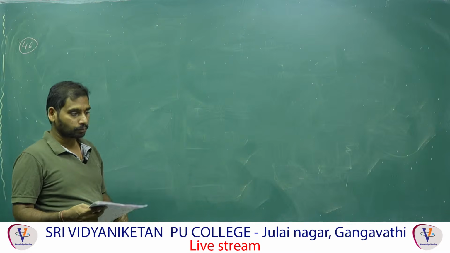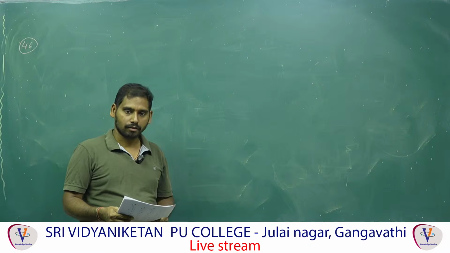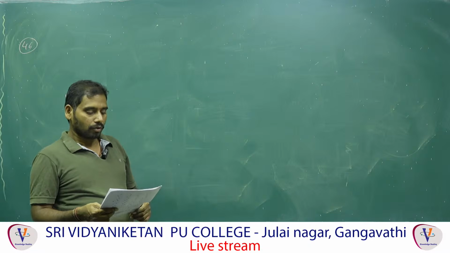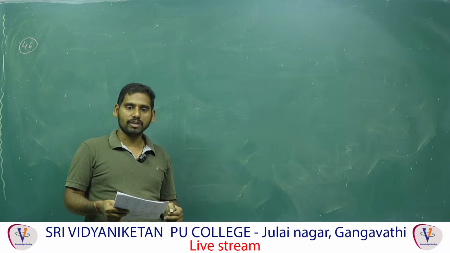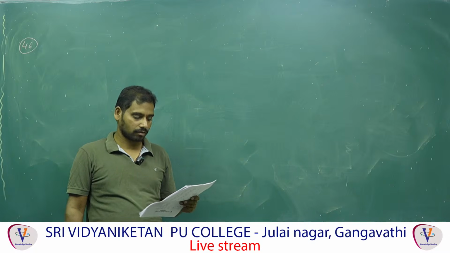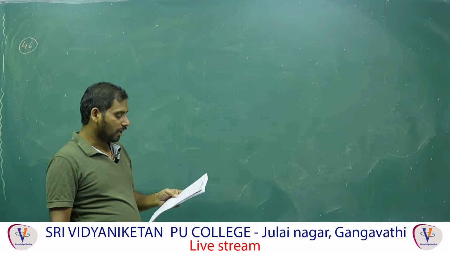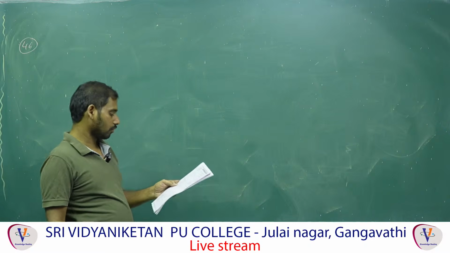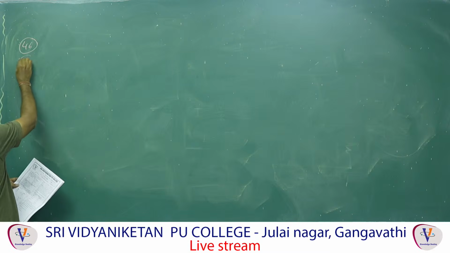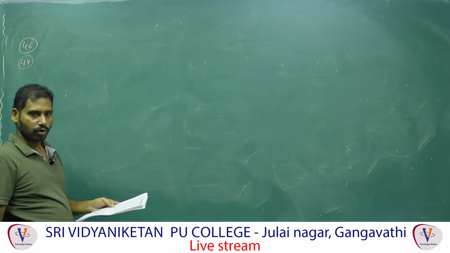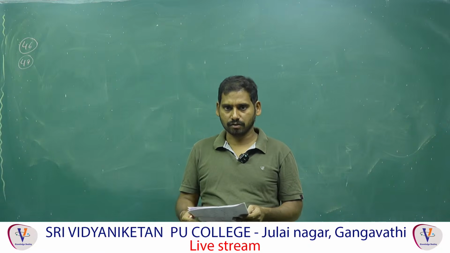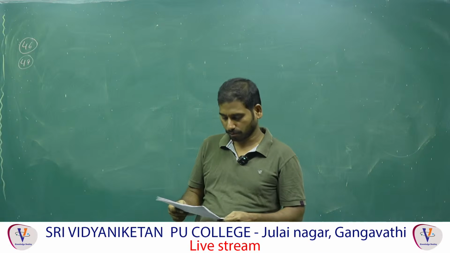That means if two atoms are combined to form two or three molecules, one atom is fixed in the molecule and the remaining atom varies. That means it is integral multiples. That law is called the law of multiple proportion. So 46 is law of multiple proportion. Compulsory: law of multiple proportion, law of reciprocal proportion, law of constant proportion, and law of conservation of mass. These 3 laws are compulsory, they will ask one question.